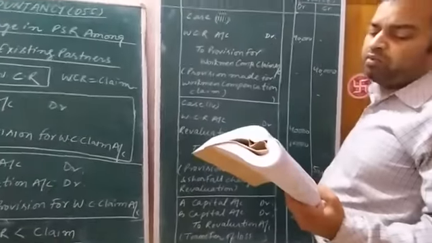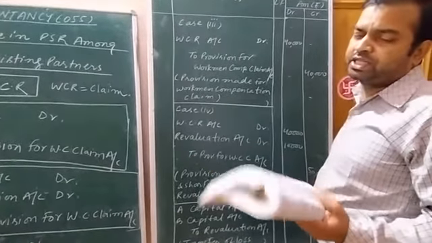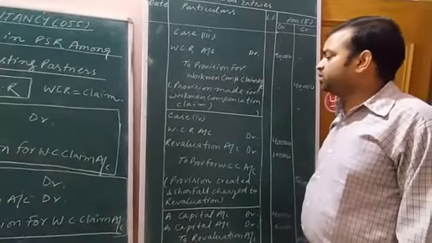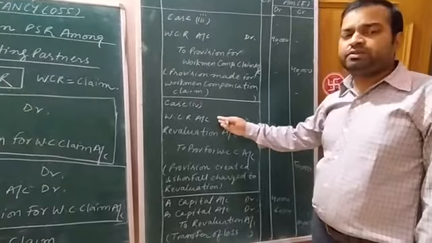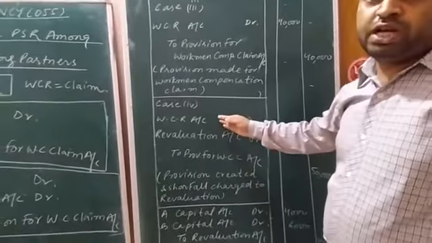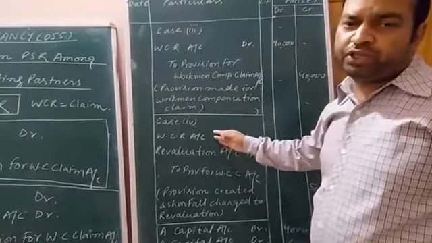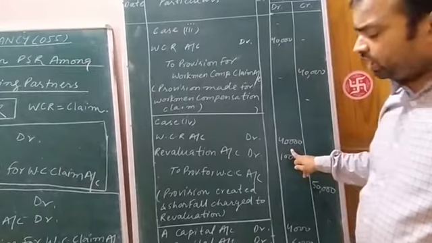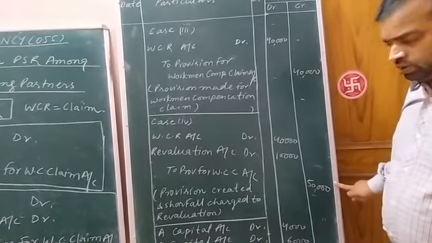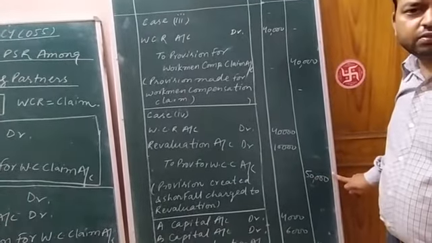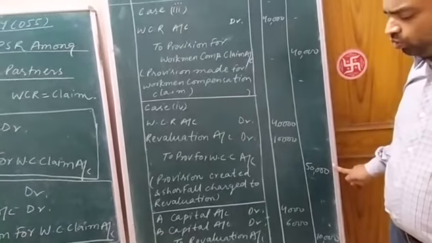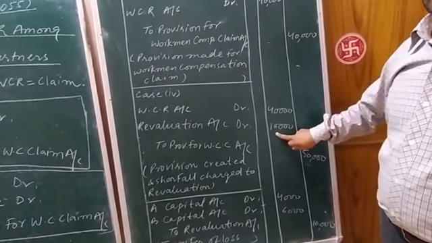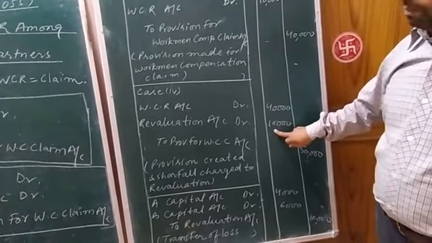If a claim on account of workman compensation is estimated at rupees 50,000, how much claim is there? 50,000 rupees. But how much amount is present in WCR, workman compensation reserve, as shown in the balance sheet on the liability side? 40,000 rupees, but the liability is estimated at how much? 50,000. So 10,000 more workman compensation reserve will be created. Right?